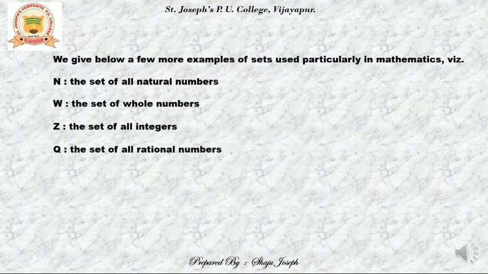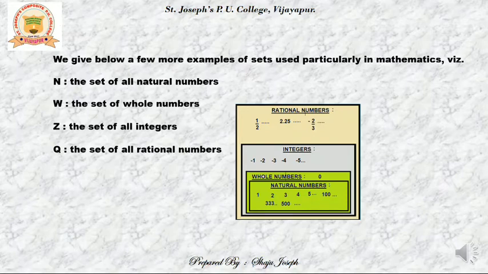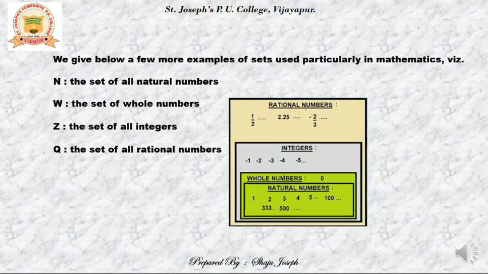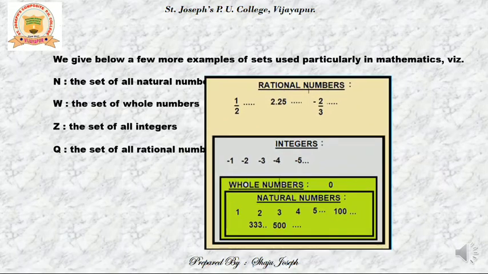The set of rational numbers is denoted by Q. What is that? All these integers plus decimals and fractions. All those numbers which can be written in the form p/q, I think you may remember this, where p and q are integers, q is not equal to 0, and the highest common factor of p and q is 1.